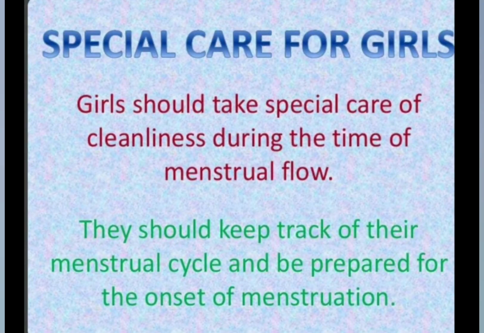Special care for girls. Girls should take special care of cleanliness during the time of menstrual flow. They should keep track of their menstrual cycle and be prepared for the onset of menstruation. Again, as I already said, the menstruation cycle is 28 to 30 days. Girls should make sure to keep track of your menstruation so that next time when you are due for your menstruation, you should be prepared. All right.